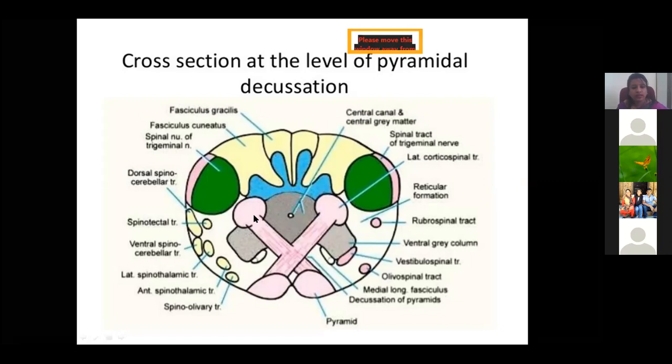These are the main motor descending tract coming from area number 4 and 6, the functional areas. That's why I covered the functional areas in the first class itself. From these functional areas, the sensory fibers relate and motor fibers emerge out.